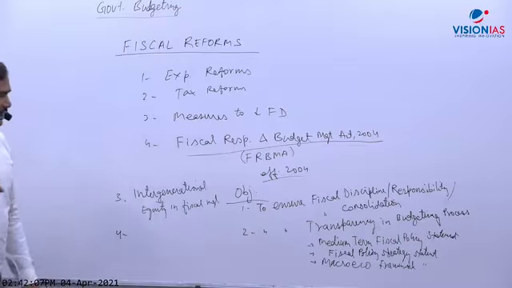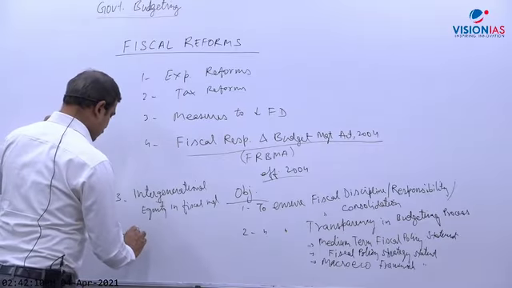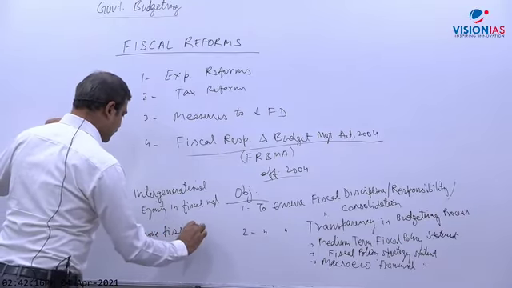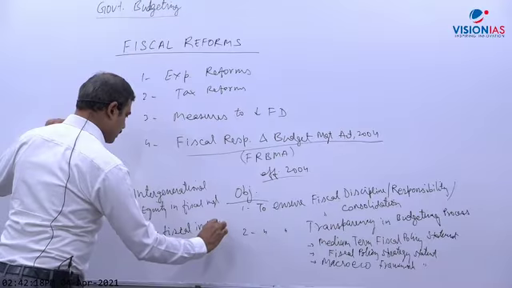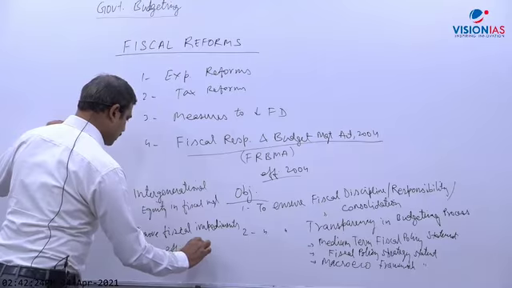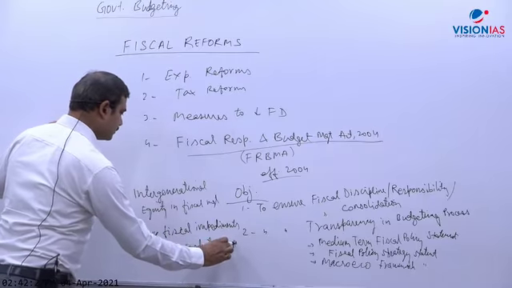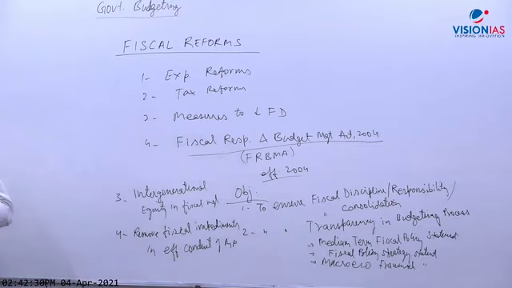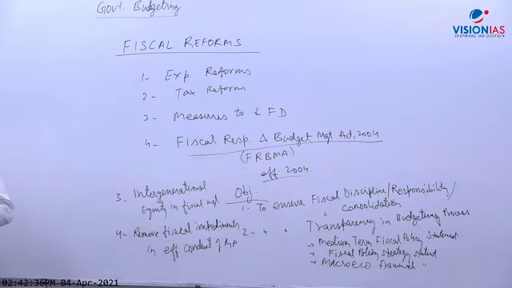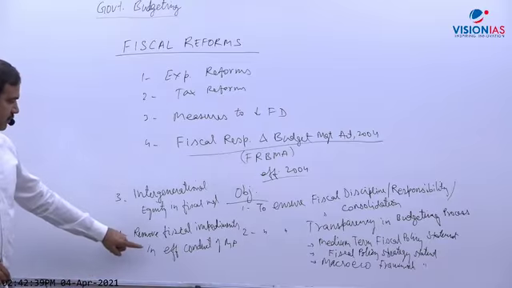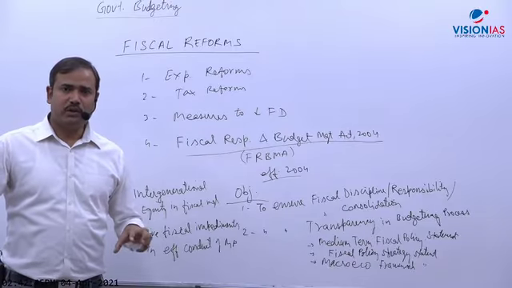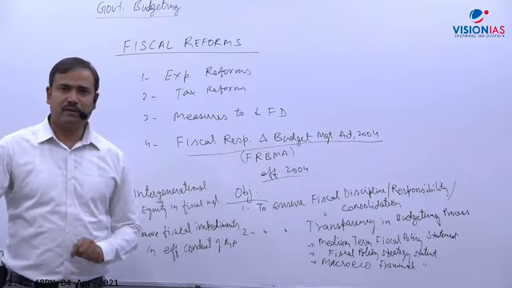And one more important objective mentioned: to remove fiscal impediments in effective conduct of monetary policy. Now the question is, why is it talking about monetary policy? It is not on monetary policy, it is on fiscal policy, FRBMA.